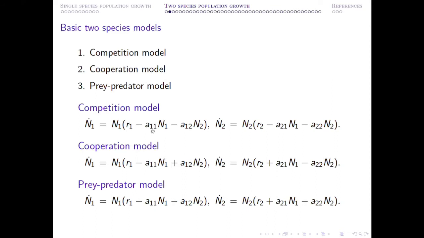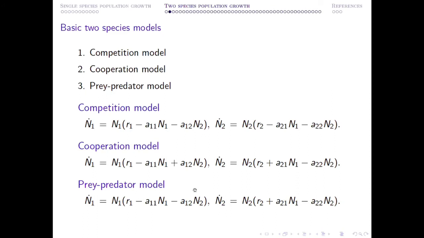So what is the idea? Here all the parameters are positive: R1, R2, A, Ij, they are all positive. What you can see is that the interaction between N1 and N2 has a negative effect on the growth of the first species, as well as a negative effect on the growth rate of the second species. So that's why this is called competition. In case of cooperation, their interaction actually enhances their growth. So N1 N2 is multiplied by a positive constant. Here also N1 N2 is multiplied by a positive constant. Therefore, this is a cooperation model.